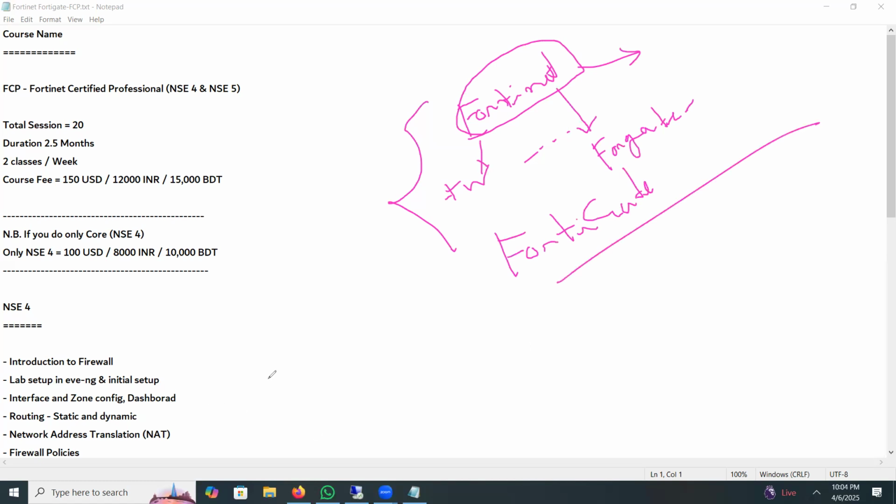Okay, so let me discuss what are the certifications of FortiGate. Similar to Cisco CCNA, CCNP, CCIE, we have multiple tracks also in FortiGate. FortiGate basically has 3 certifications: FCA, FCP, and FCSS.